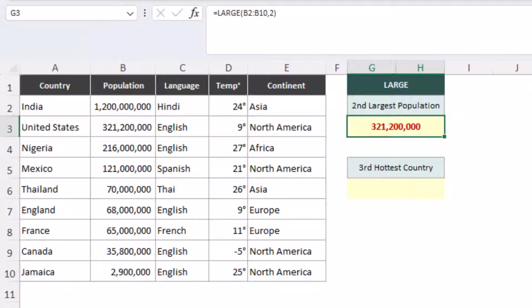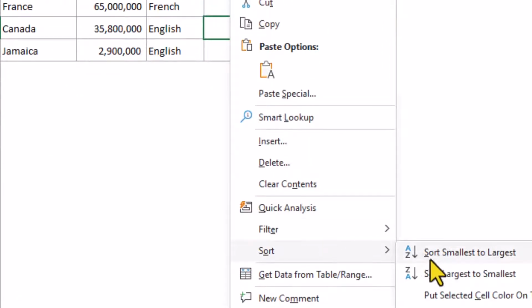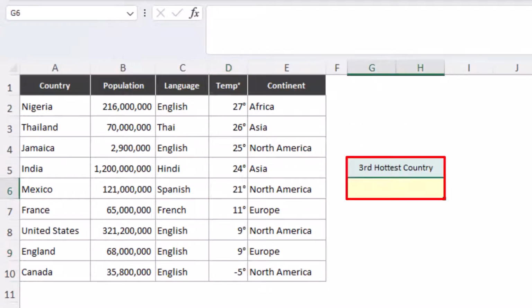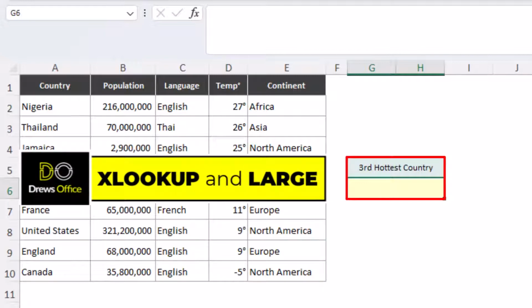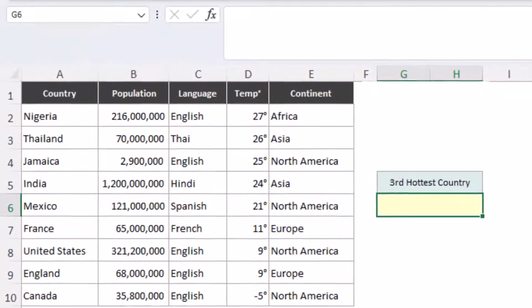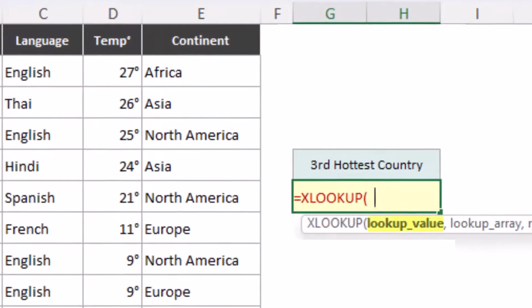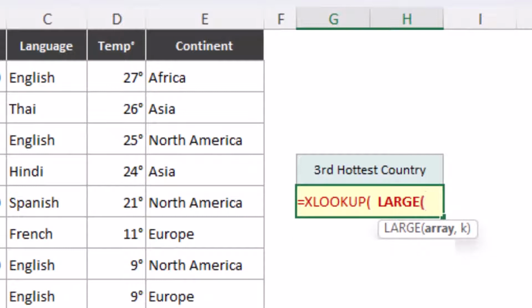Let's sort our data by the temperature column. And because we want the name of the country to be returned, we'll need to use both XLOOKUP and the large function. Start with XLOOKUP. And the lookup value, we don't actually have one. We want to look up the third hottest country. So we need to nest the large function in here.